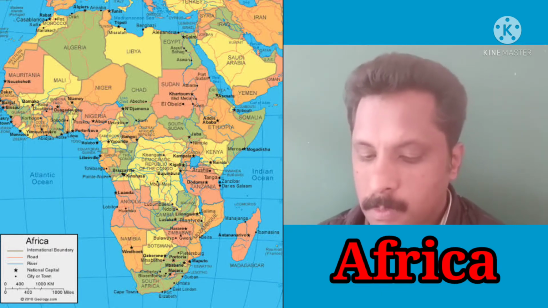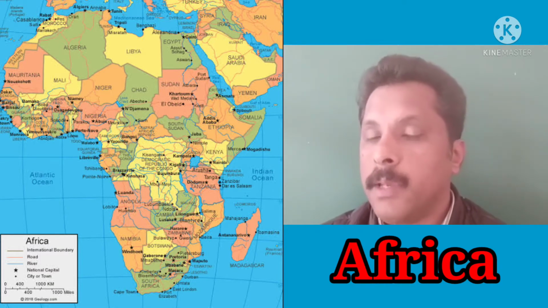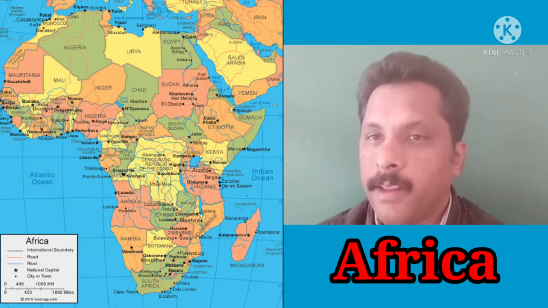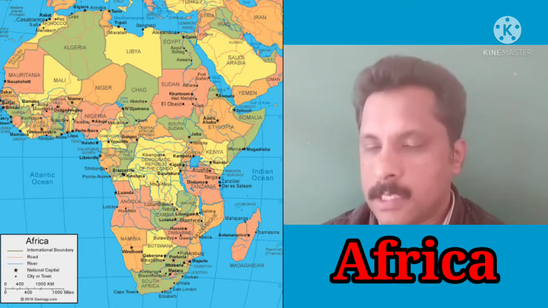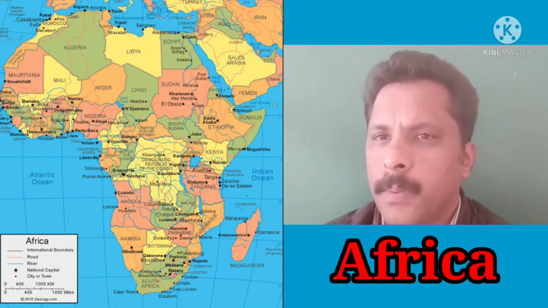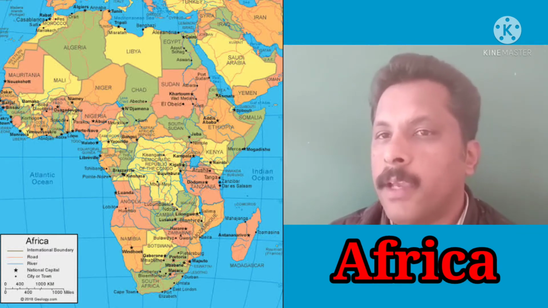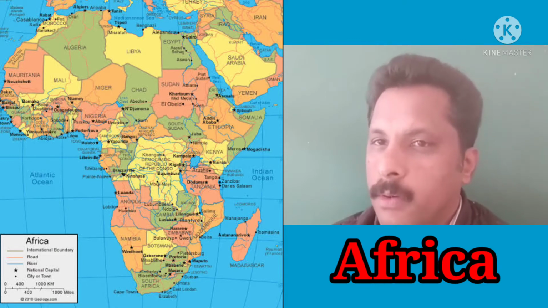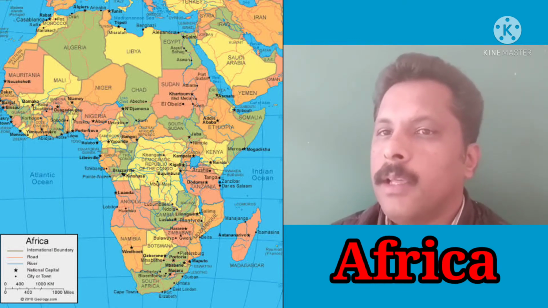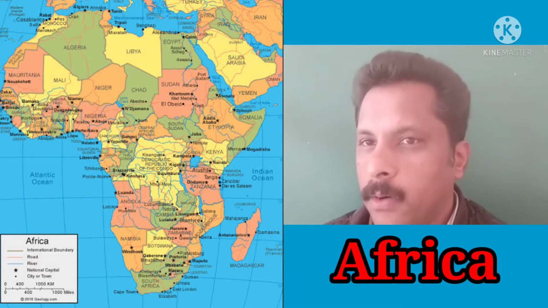Most of Africa lies between the Tropic of Cancer and the Tropic of Capricorn. Major part of Africa is located between the tropics. What are the tropics? Tropic of Cancer and the Tropic of Capricorn. The imaginary line passing through 23.5 degrees north of the equator is called the Tropic of Cancer, and another important imaginary line passing through 23.5 degrees south of the equator is called the Tropic of Capricorn.